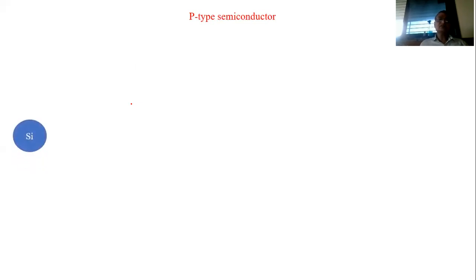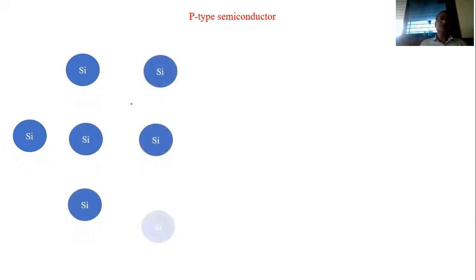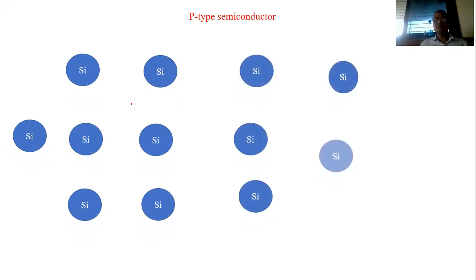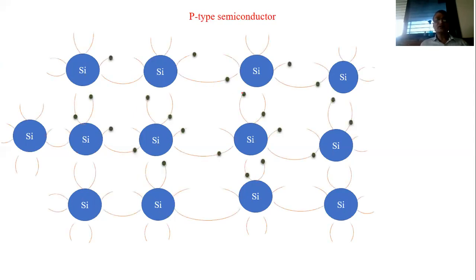Now let us see how p-type semiconductors are formed. Let us consider a pure silicon crystal. Silicon is in pure form, that we can see here. The silicon atoms are bonded together by covalent bonds. Covalent bond means sharing of electrons. There is sharing of electrons, as we are observing here.